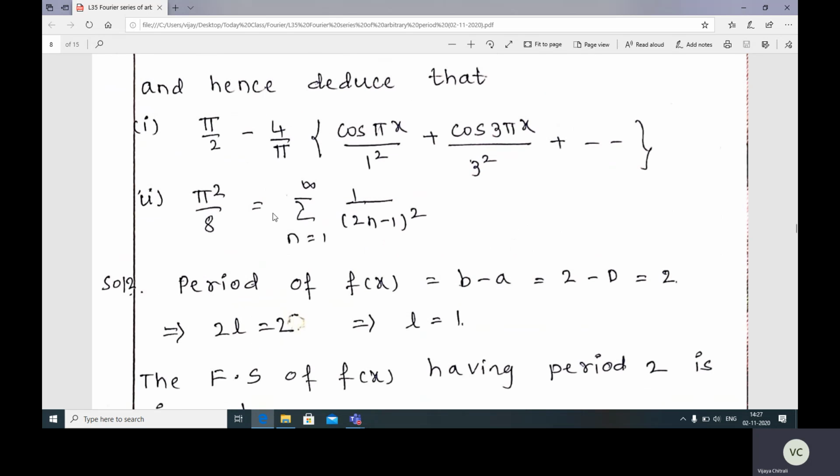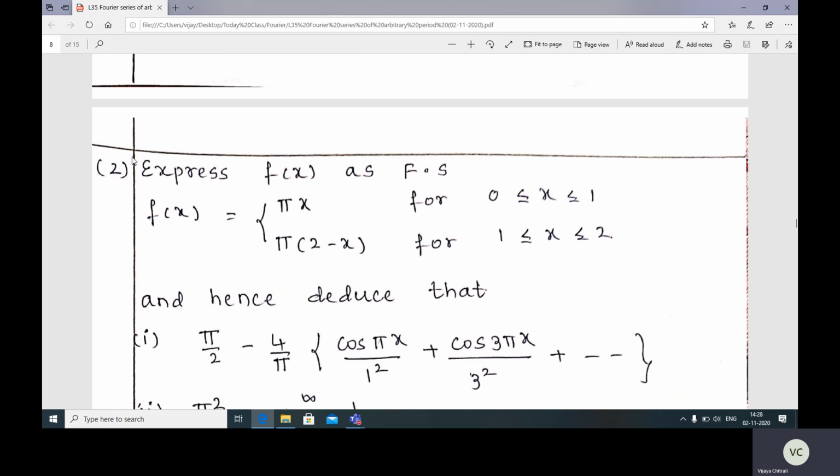This is the first one, and the second one is pi square by 8 is equal to summation of n is equal to 1 to infinity 1 upon (2n minus 1) raised to 2. So this is a discontinuous function. 1 is the point of discontinuity. So f(x) is defined like this.